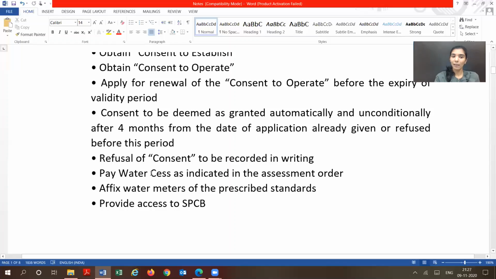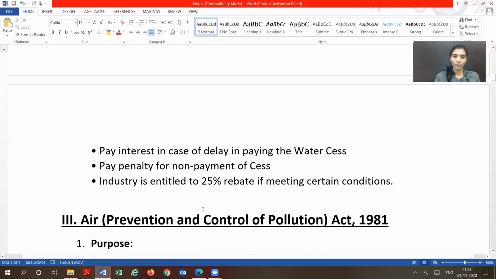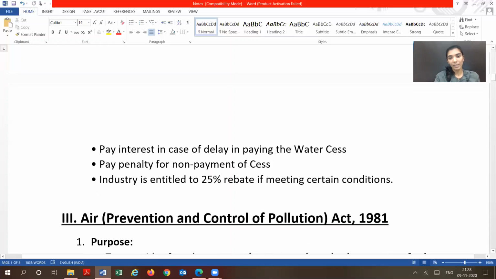Then those entities have to pay water cess. Then they have to also affix water meters in their industrial establishment. Then they have to provide access to the State Pollution Control Board. In case there is a delay in paying water cess, then they have to pay interest. And if they do not pay the water cess, then they have to pay a penalty. And industry is entitled to a 25% rebate. Rebate means discount if meeting certain conditions.